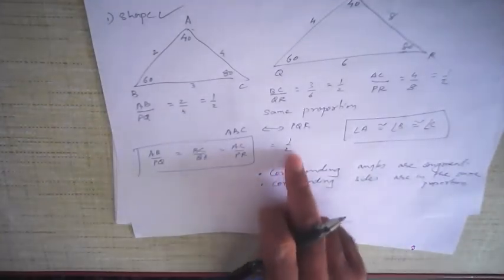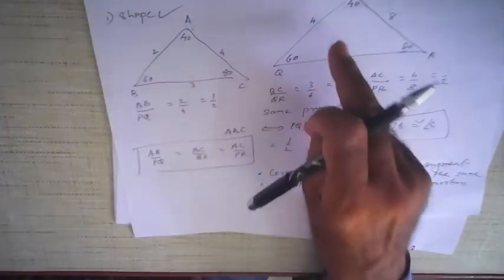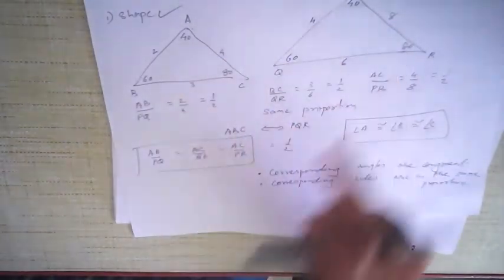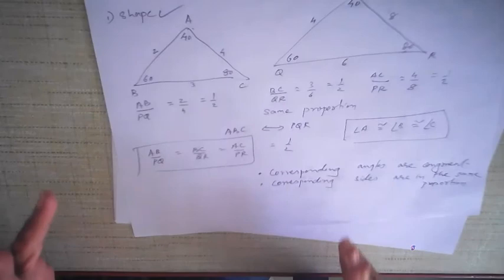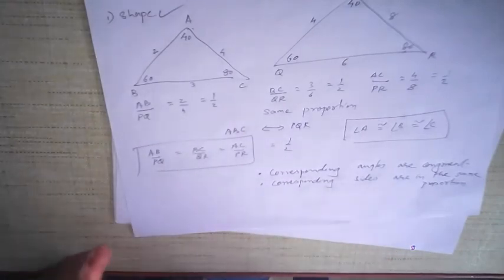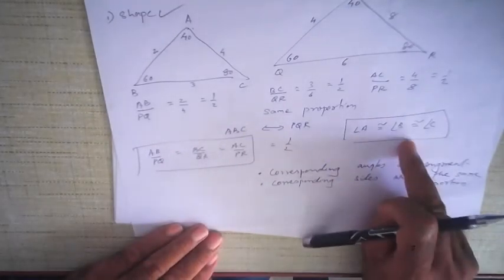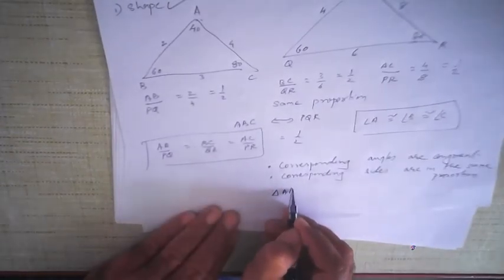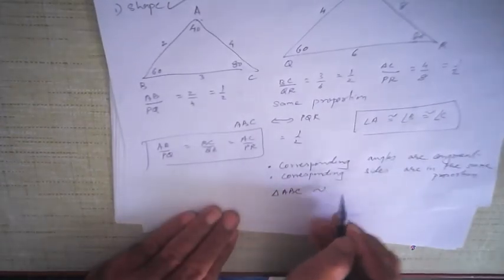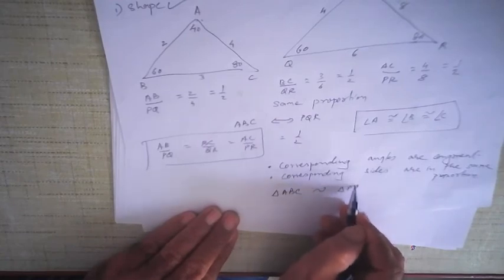Same proportion means the ratio is half. AB upon PQ is half, BC upon QR is also half, AC upon PR is also half. That means the ratio of the corresponding sides is the same. The corresponding angles are congruent. Then we say that triangle ABC is similar to triangle PQR.